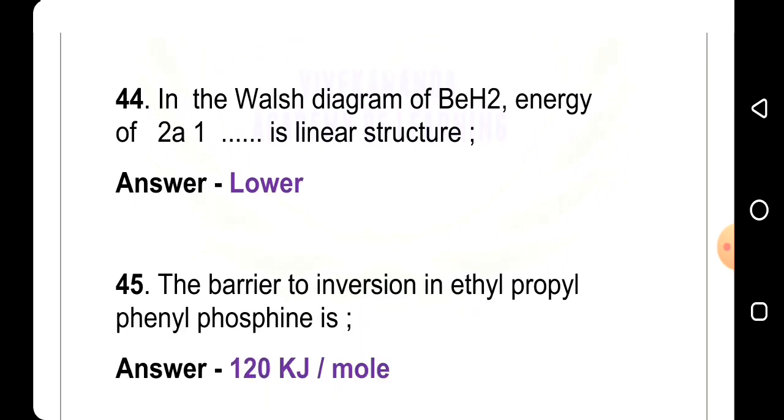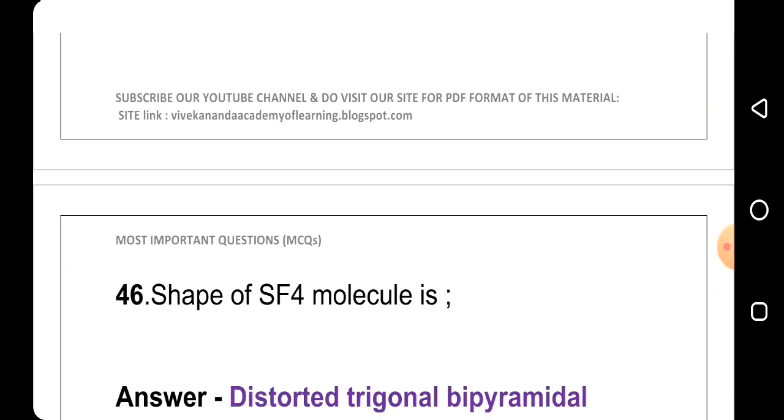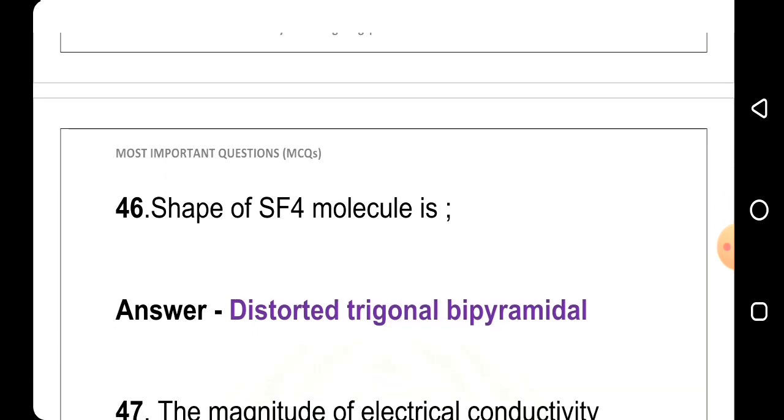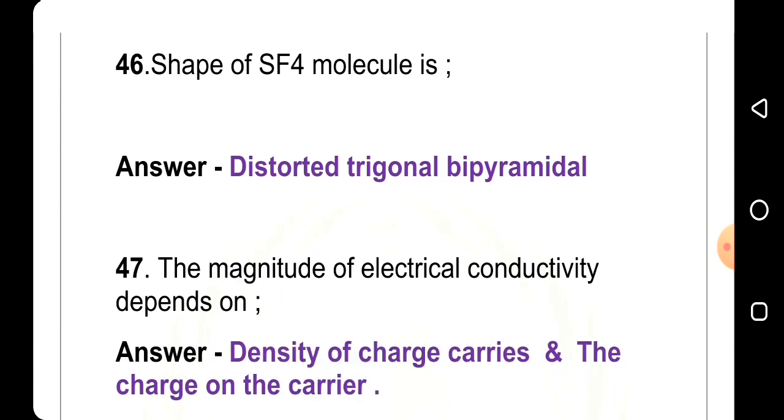45th question: the barrier to inversion in ethyl propyl phenylphosphine is, answer is 120 kilojoule per mole. 46th question: shape of SF4 molecule is, answer is distorted trigonal bipyramidal. 47th question: the magnitude of electrical conductivity depends on, answer is density of charge carriers and the charge on carrier.